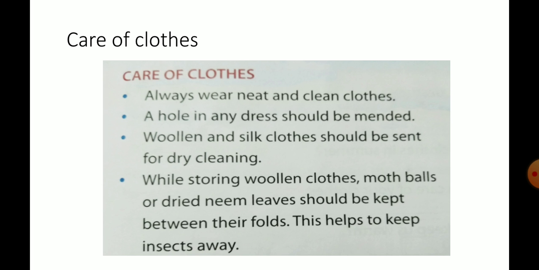A hole in any dress should be mended. If there is any hole in your dress, what do we have to do? We have to stitch it and mend it properly.